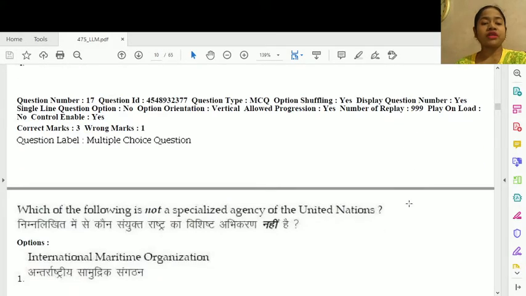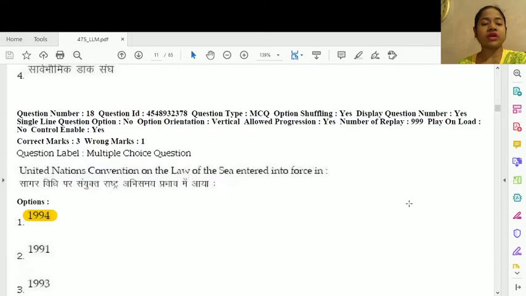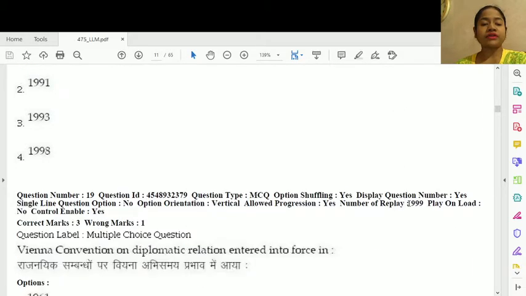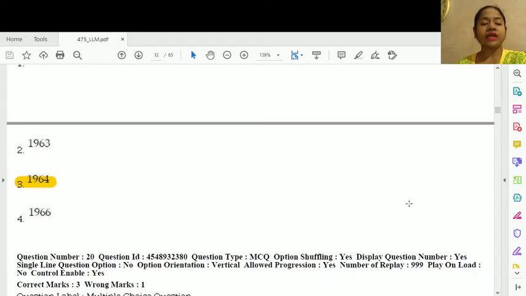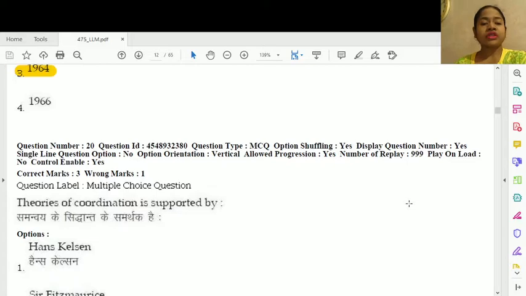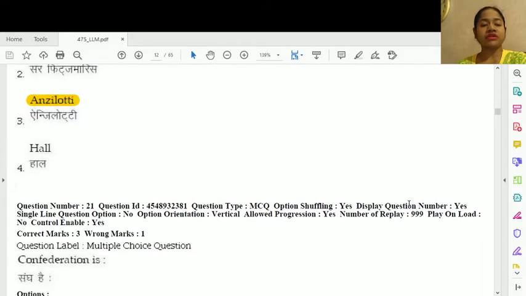17. Which of the following is not a specialized agency of the United Nations? This is option number 3, World Trade Organization. 18. United Nations Convention on the Law of the Sea entered into force in option number 1, 1994. Question number 19. Vienna Convention on Diplomatic Relations entered into force in option number 3, 1964.